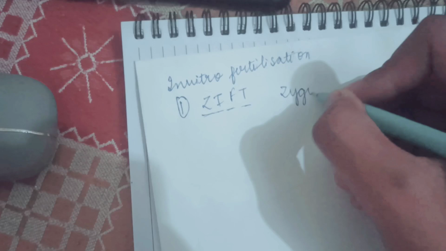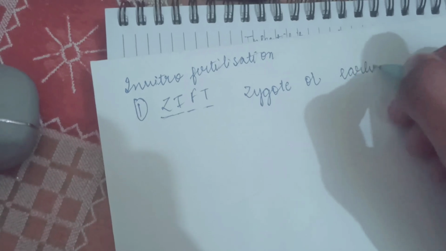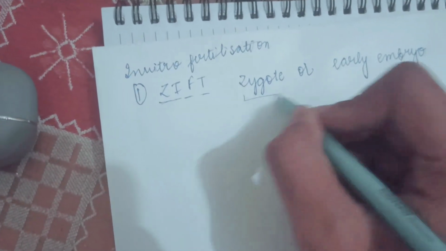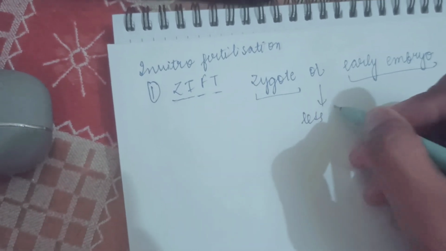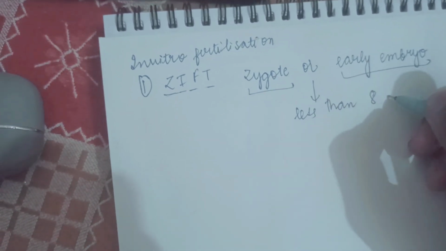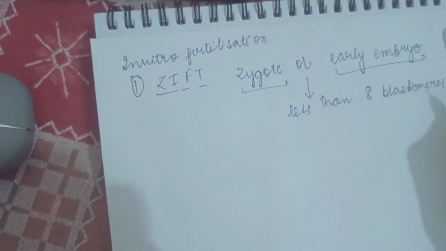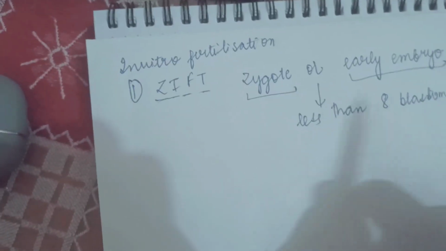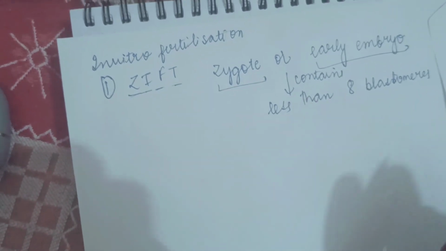Imagine there is a zygote, or early embryo, with less than 8 blastomeres.